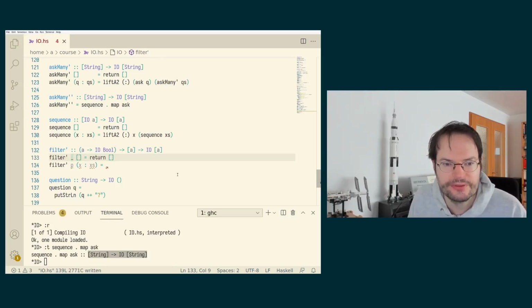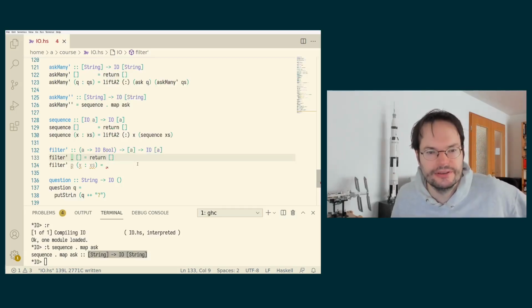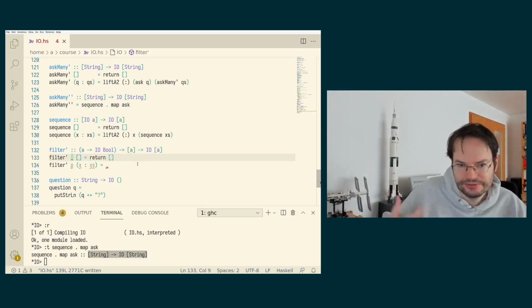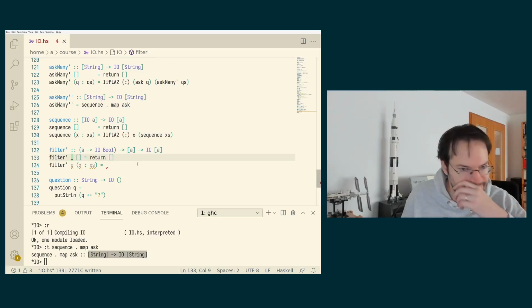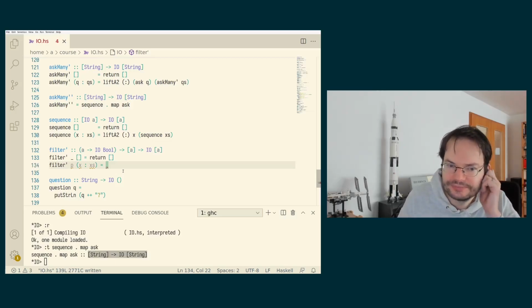And there we don't need to introduce the p either. And here we now want to look at the result of p of x. But here we have to embed, and that's the reason why we couldn't use the original filter, we really have to embed the result of p of x into our sequence. We have to say exactly at which point we're going to run this effect.